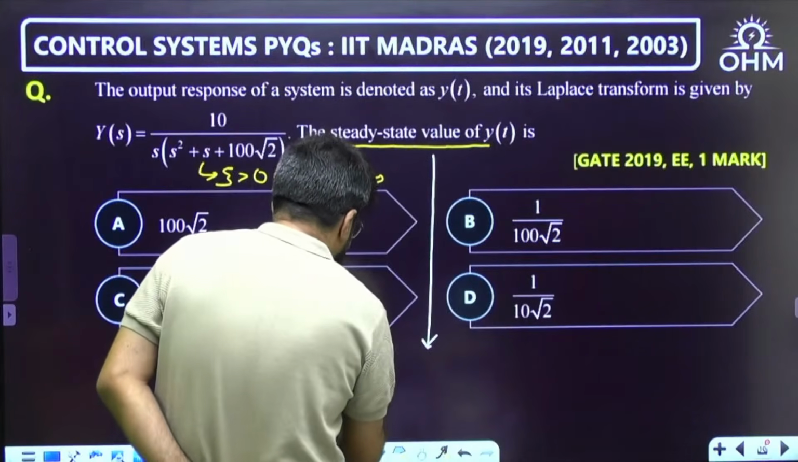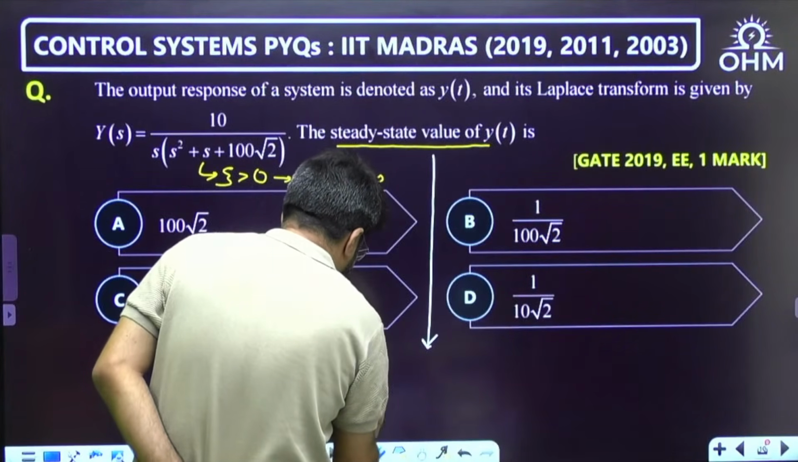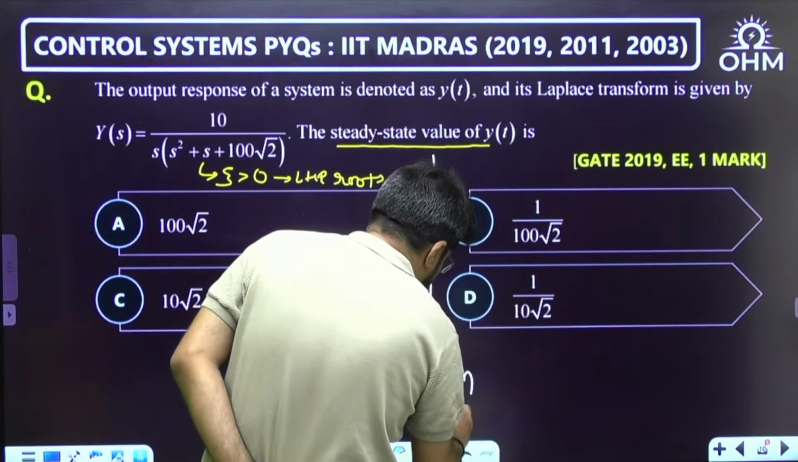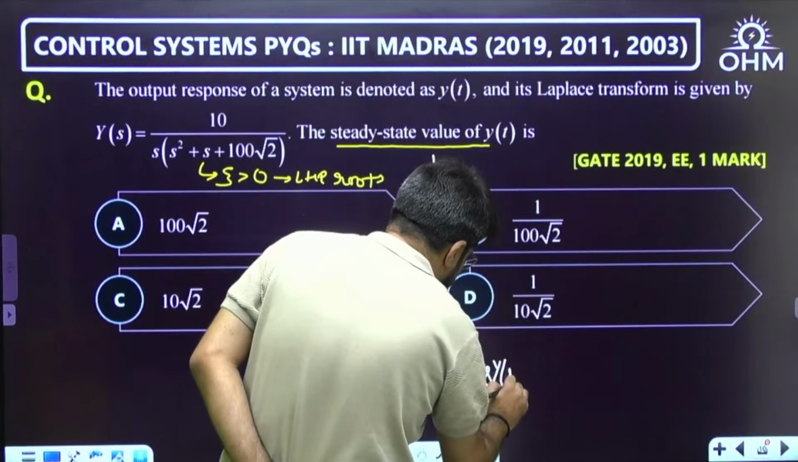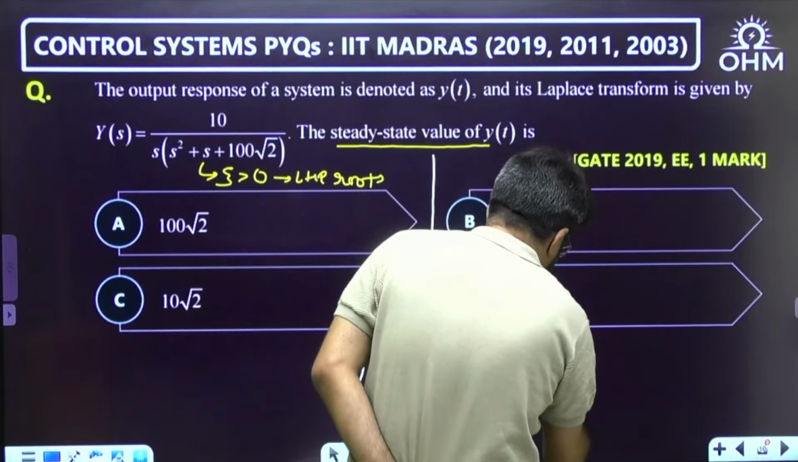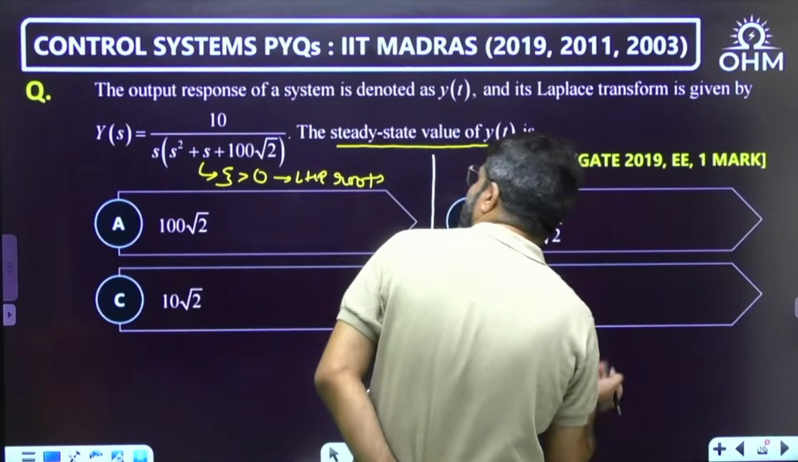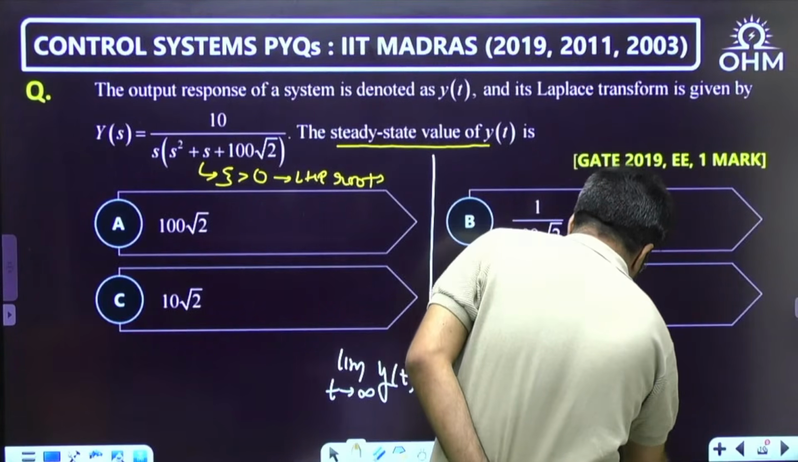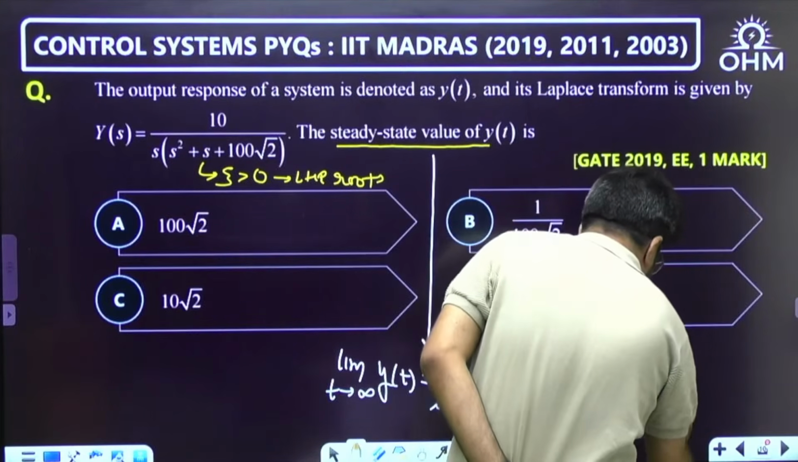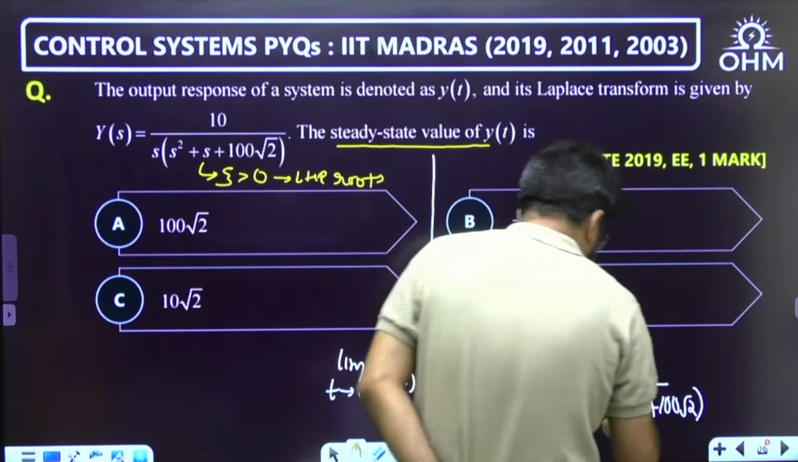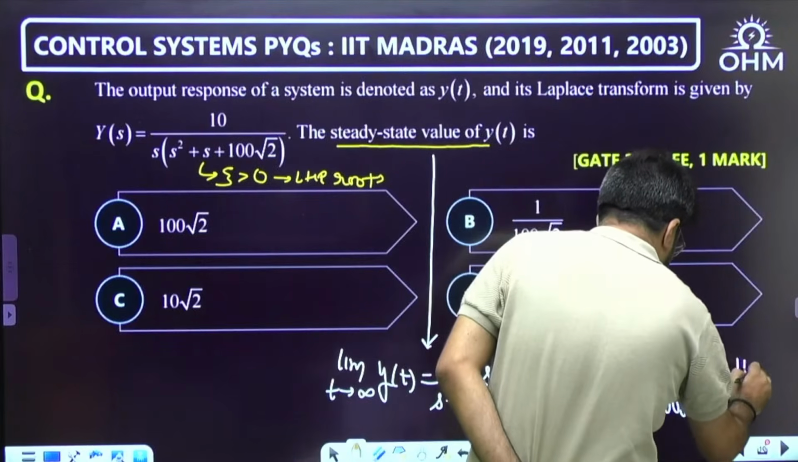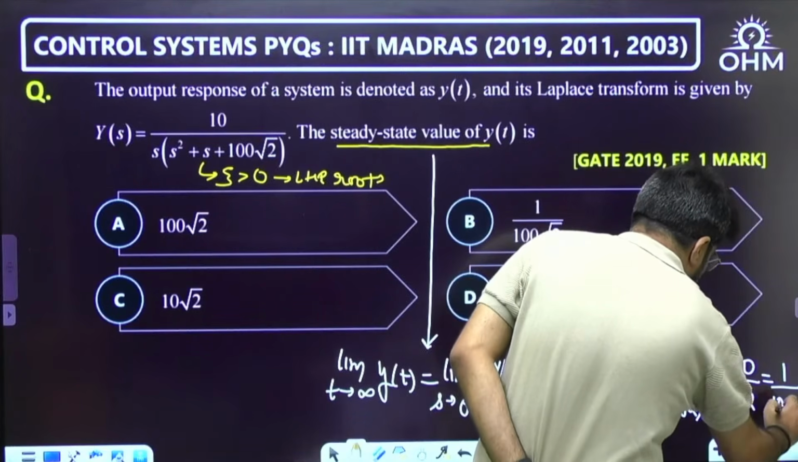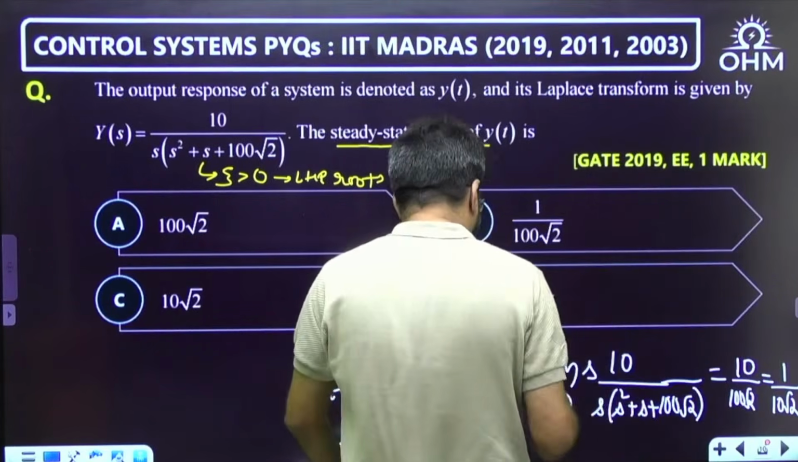So the steady state value, limit t tending to infinity yt, is equal to limit s tending to 0 of s into Ys. Substitute Ys, that is 10 by s square plus s plus 100 root 2, times s. The s and s cancel, and now when you put s tending to 0, we get 10 divided by 100 root 2, which is 1 by 10 root 2.